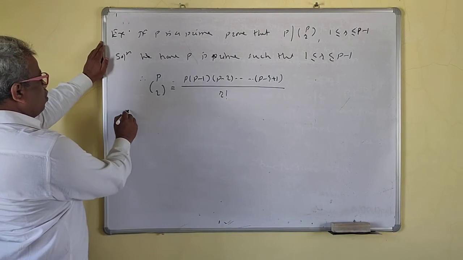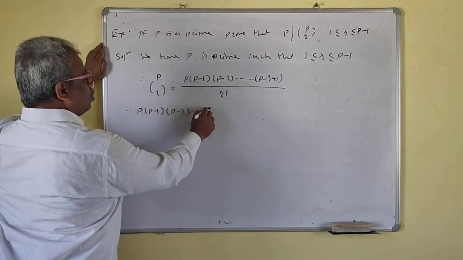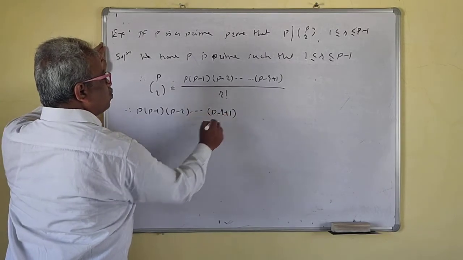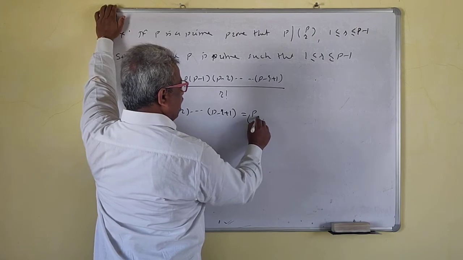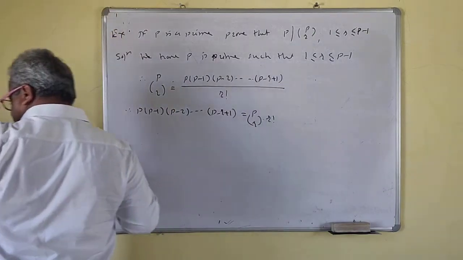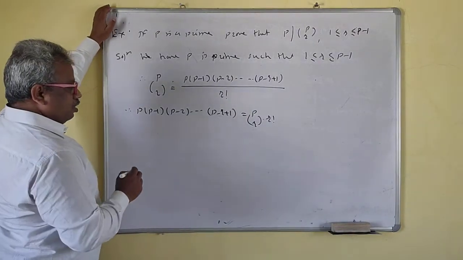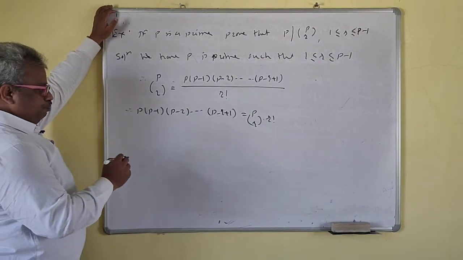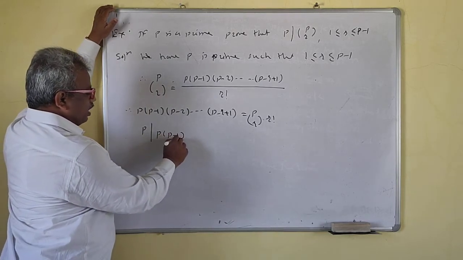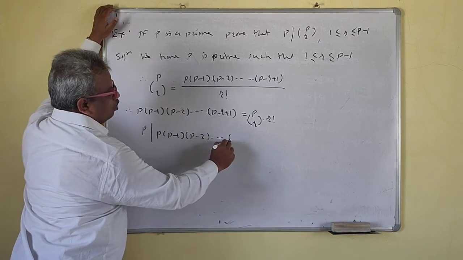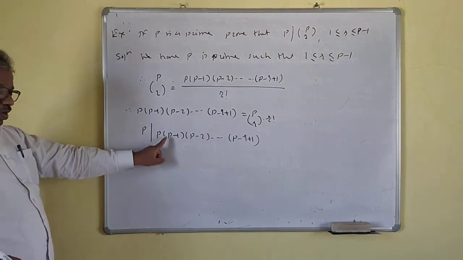Right? So that is, P into P minus 1, P minus 2, ..., P minus r plus 1 is equal to PCr into r factorial. Okay. So P divides P into P minus 1, P minus 2, ..., P minus r plus 1, because P is a factor of the product here.